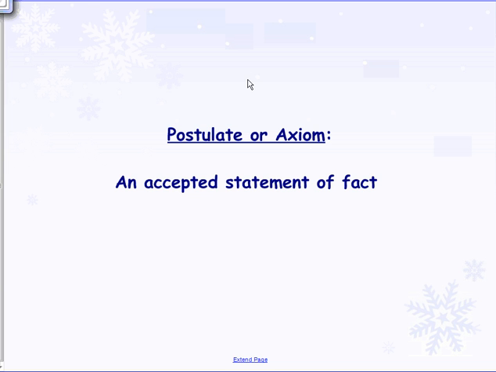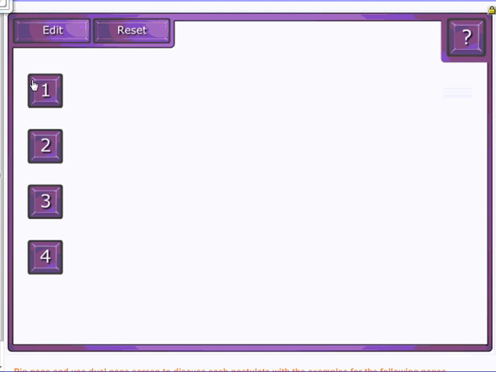What I mean by a postulate is it's an accepted statement of fact. It is something that has been proven true, and we accept it as truth without having to back it up with evidence. Axiom is just another way to say postulate. Most of the time in geometry, you will see it as a postulate. So we're going to talk about four different postulates today.